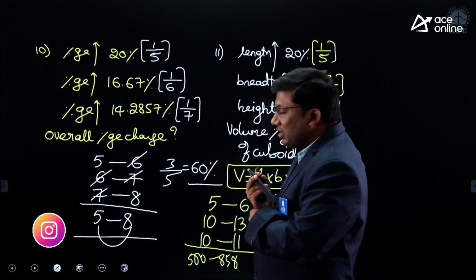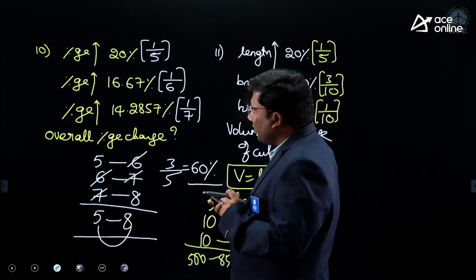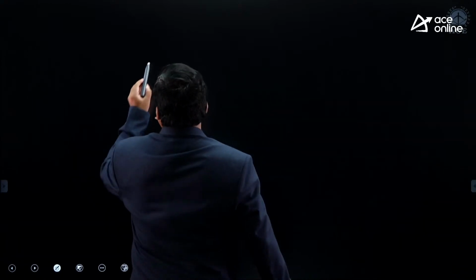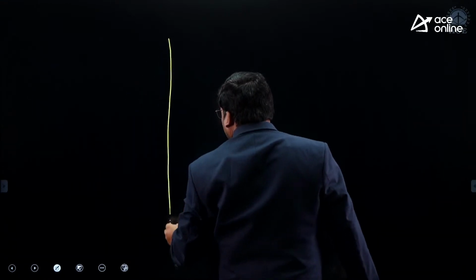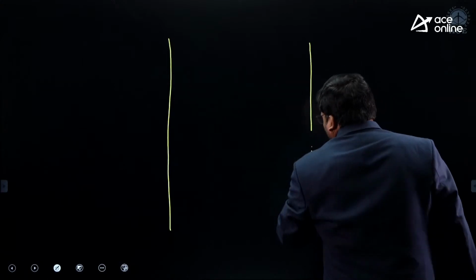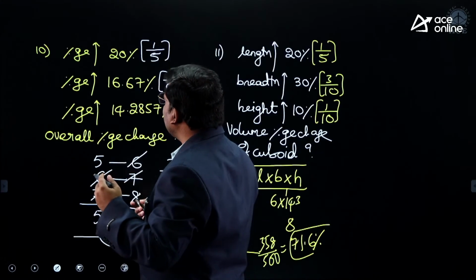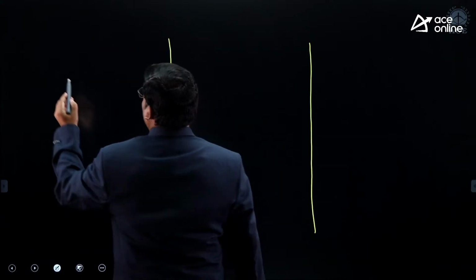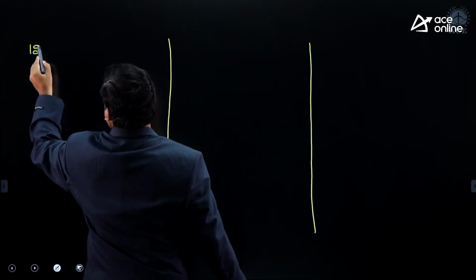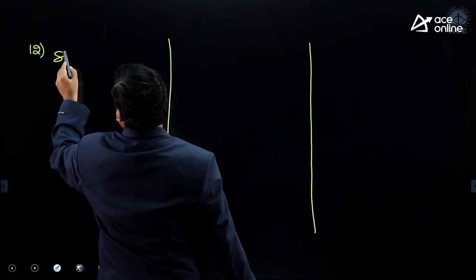10th clear, 11th clear, then 12th one. Then again in this slide, we will solve 3 more problems, one by one, problem by problem, level 0, level 1, level 2, level 3. These are 10th and 11th. 12th one, listen. 12th one, the side of a cube